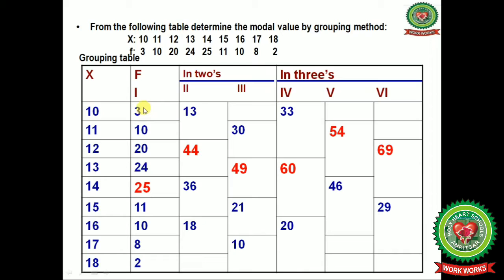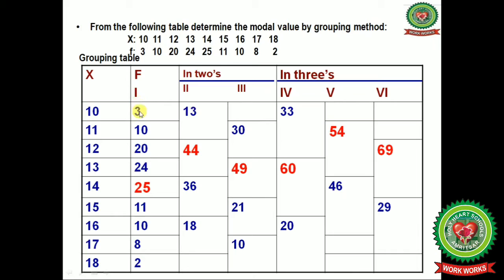Now in the fourth column, we make groups of 3 frequencies. 3 plus 10 plus 20, you get 33. 24 plus 25 plus 11, you get 60. 10 plus 8 plus 2, you get 20.